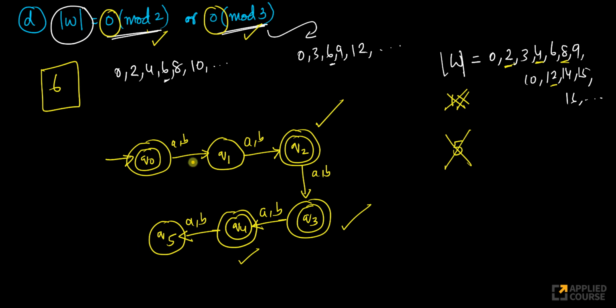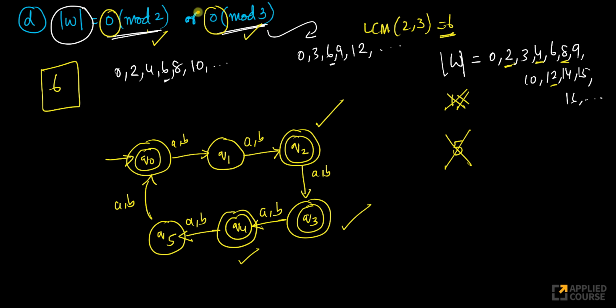Now all multiples of 6, again you want to accept, right? Anyway you will do it here. All multiples of 6 you want to accept. Anyway, the LCM of 2 and 3 equals 6. So that's why you need 6 states here to keep track of all the possibilities. Look at this. This is a very, very interesting thing.